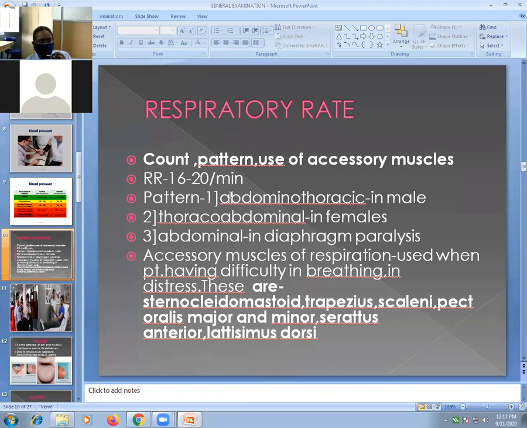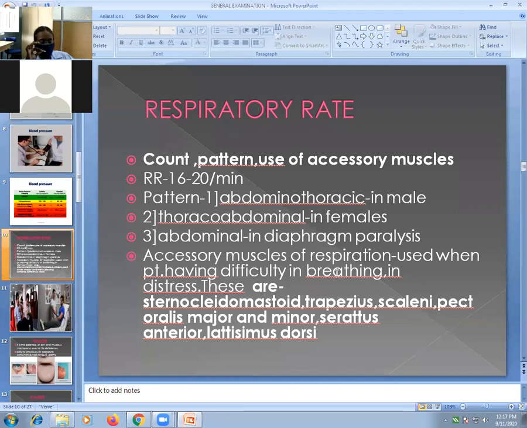Normal respiratory rate is 16 to 20. Now the use of accessory muscles of respiration. Which are the muscles of respiration? The primary muscle of respiration is the diaphragm, as I already told. Now which are the accessory muscles? These accessory muscles are not routinely used. Only the diaphragm is used in normal breathing.